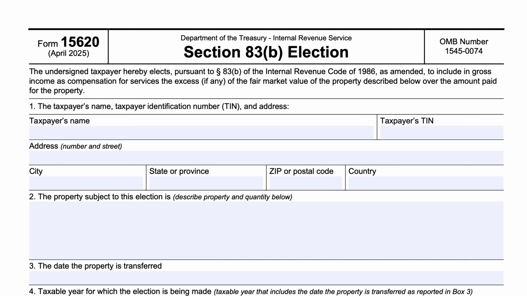Let's imagine that you were granted 1,000 shares of stock options, but the first of those is not going to vest until 3 years from now. You can simply keep track of it, and then you would pay the taxes on that when they actually vest in 3 years.